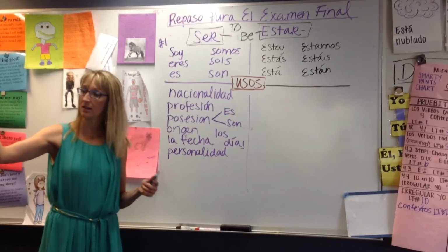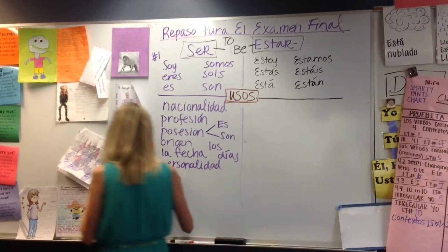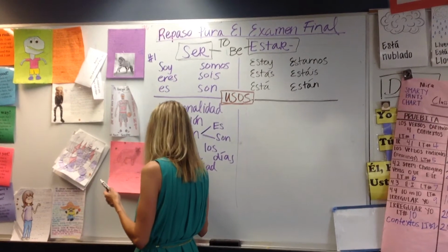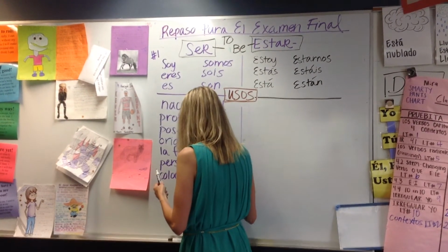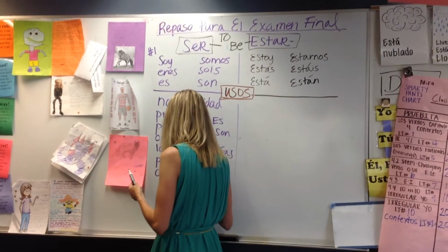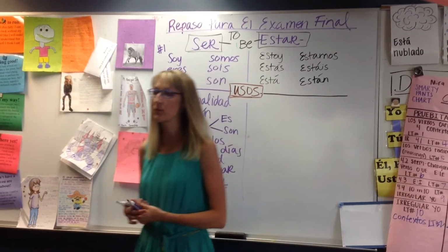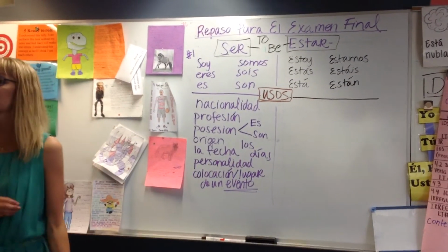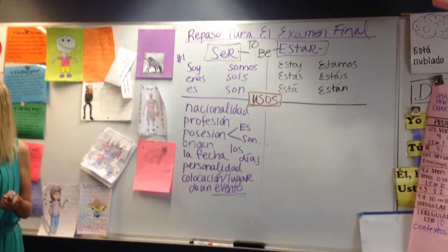When or where an event takes place? Good. Okay, colocación, which is that crazy word. Colocación or lugar de un evento. And I'm really glad you remembered that one because sometimes when I ask you guys why did you use ser, why did you use estar, you guys will tell me location, lugar. Is that a specific enough answer?